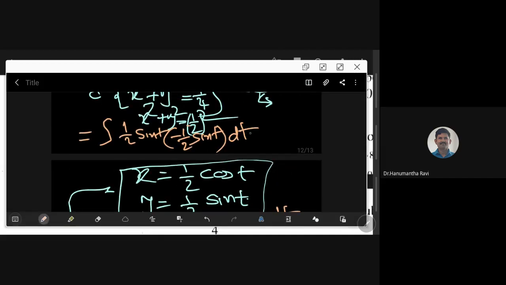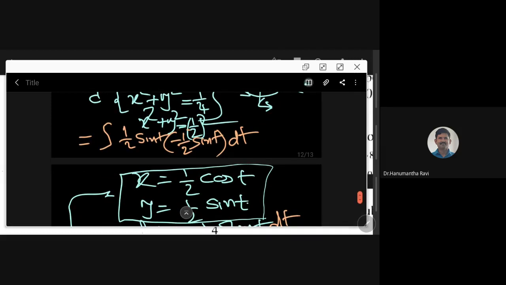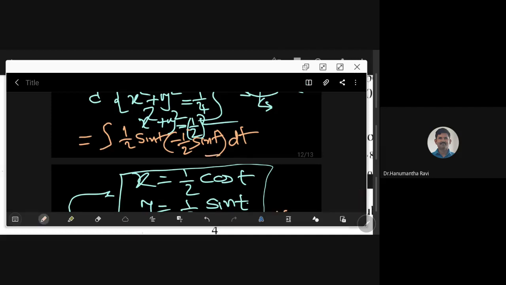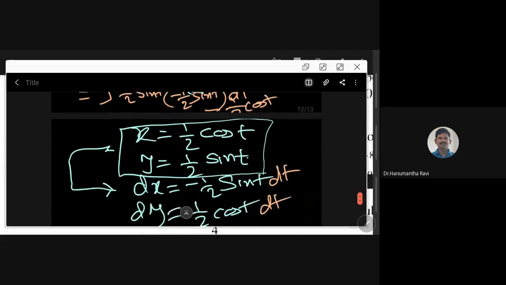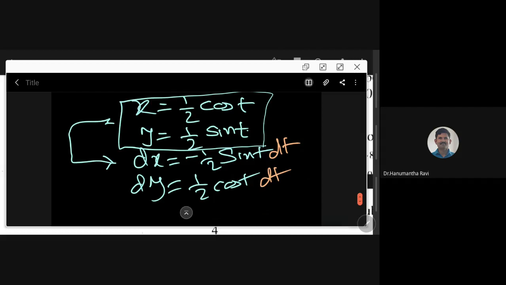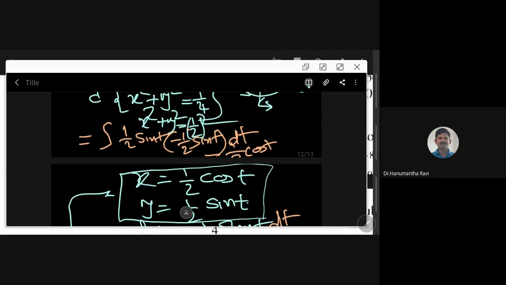And what is the other one? Minus x. Our x is half cos t, and our dy is half cos t dt. So again you have half cos t dt.